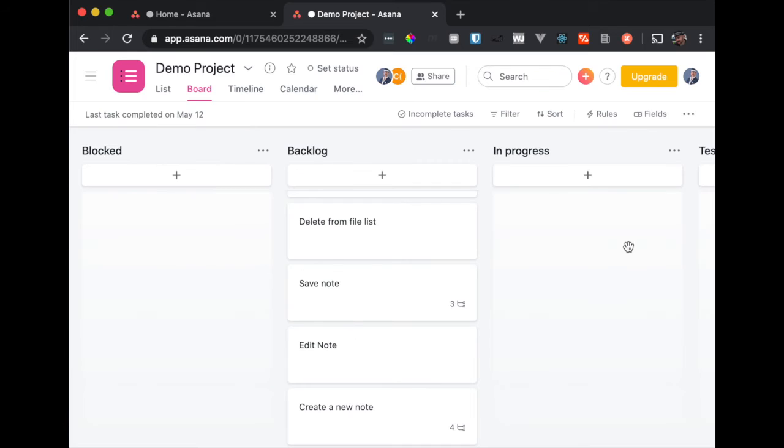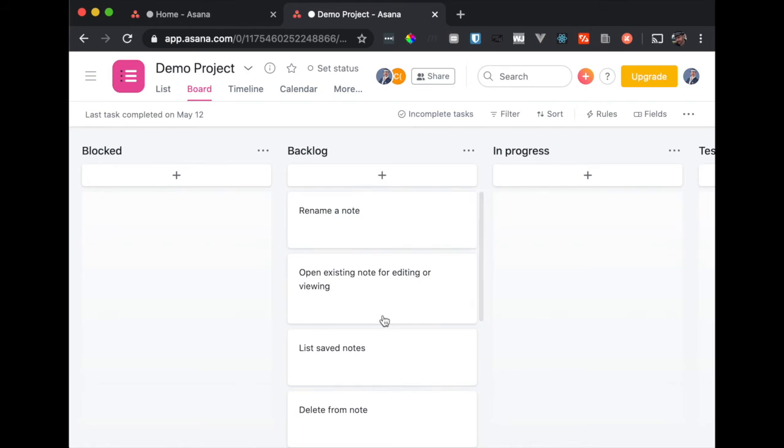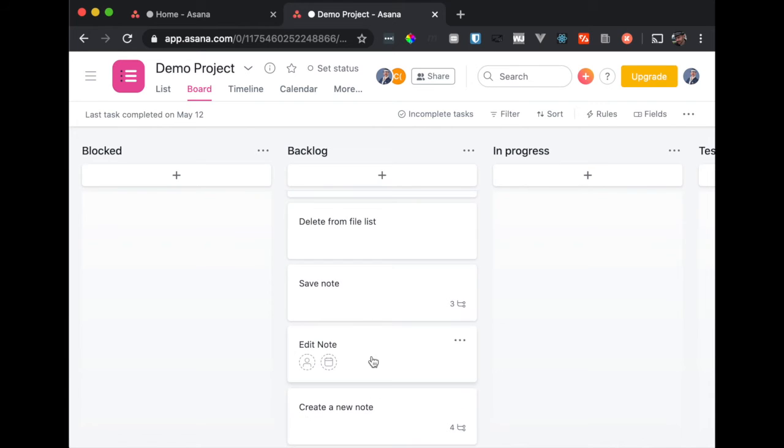Okay, so now what happens is the people who work on this project, if we're running a sprint, let's say, every week, you go and you say, okay, what are we working on this week? What are the priorities? And if creating a new note, let's say, is the first thing we have to do, because you can't save anything that's not there. So clearly creating a new note is the first thing that we can do.